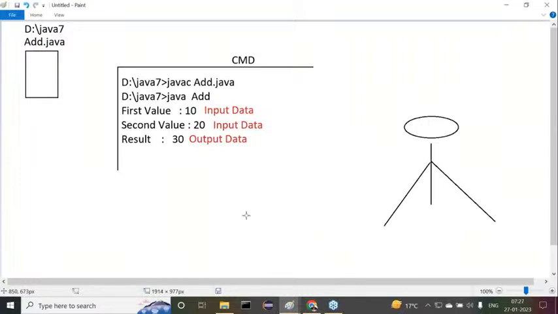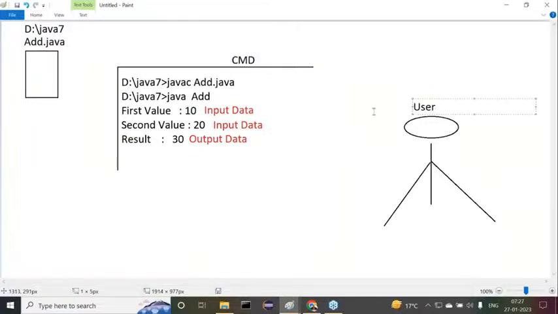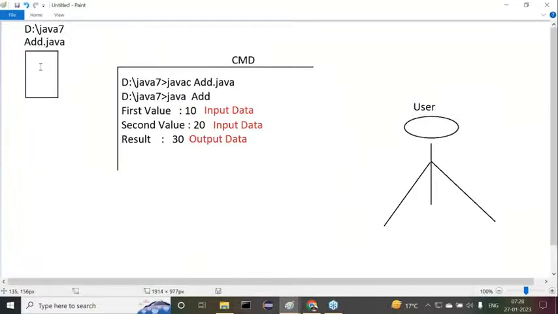Now understand this clearly. This is the program. Here the user exists. The user is interacting with this program through the command prompt. Am I right or not? The user is interacting with the program through this command prompt.